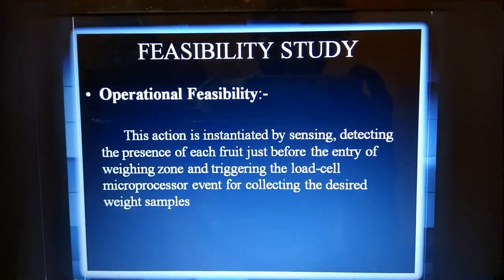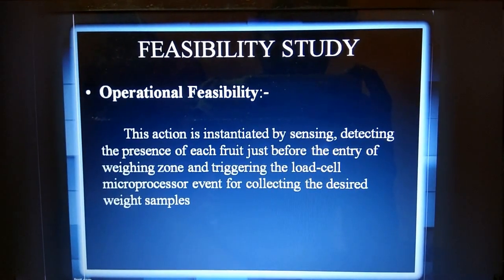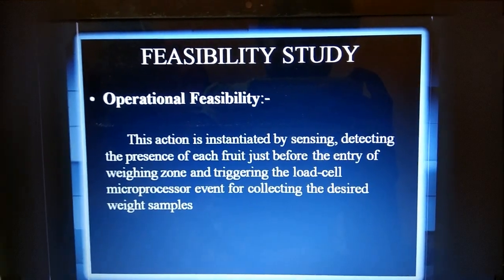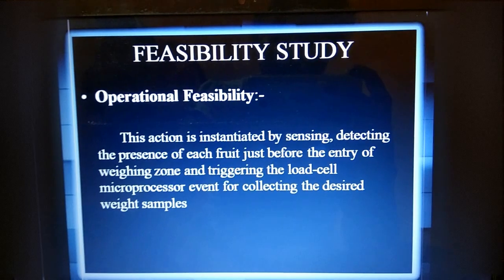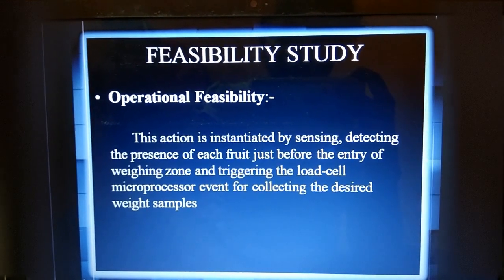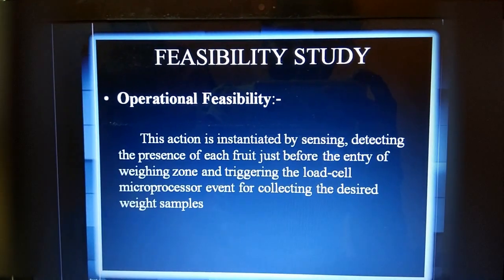And this is operational feasibility. This action is initialized by sensing and detecting the presence of each fruit just before the entry of the weighing zone, and triggering the load cell microprocessor event for collecting the desired weight samples.